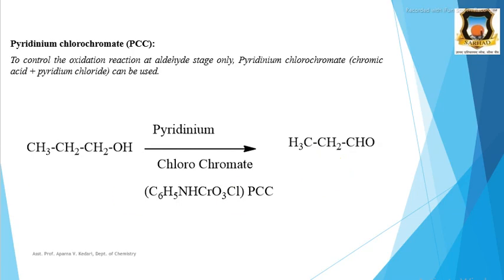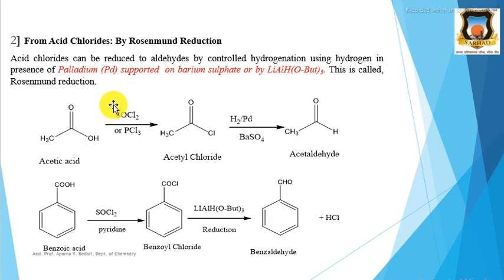Next, we can prepare aldehydes from acid chloride, and this is a particular reduction, the Rosenmund reduction. In Rosenmund reduction, acid chlorides are reduced to aldehyde by controlled hydrogenation in presence of palladium supported on barium sulfate, or lithium aluminum tri-tert-butoxy hydride.